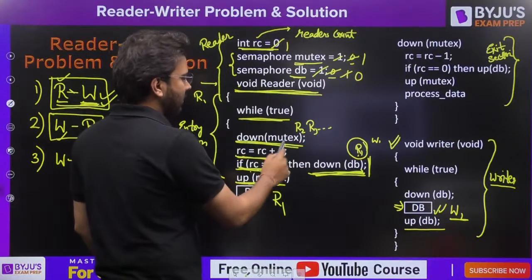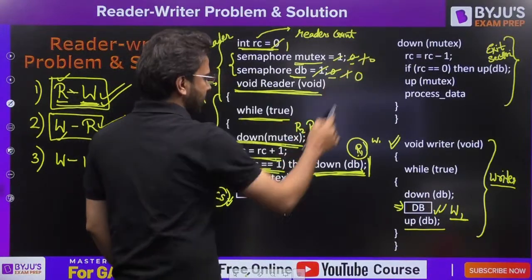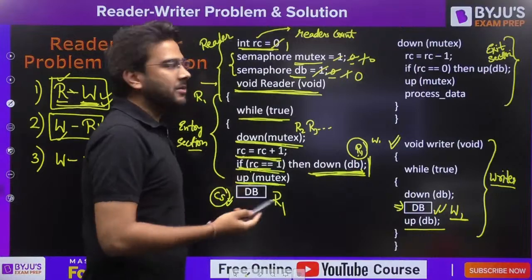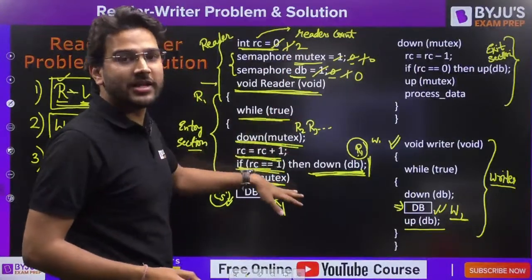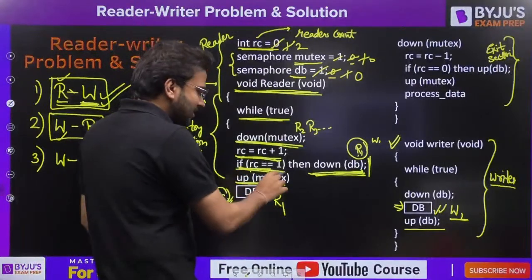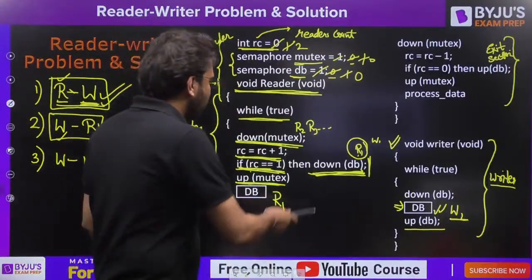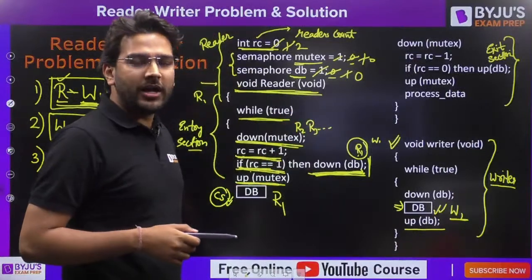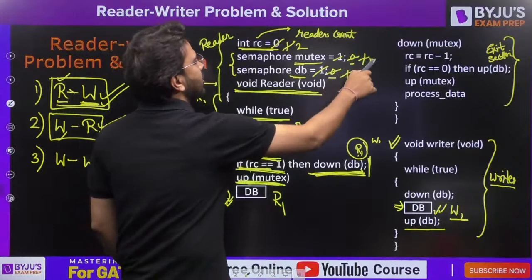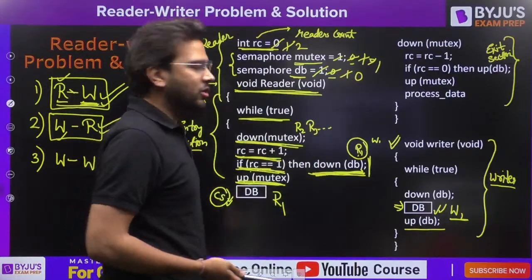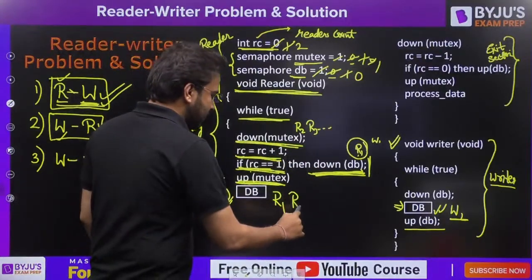Similarly, R2 will perform down of mutex, make it 0. RC is equal to RC plus 1, so it is going to increment the value of reader count because a second reader is arriving. Then if RC is equal to 1, no, it is not true, so we are not going to perform down of DB. In that case, up of mutex, because we want to allow other readers also to access it. So R2 is present here.